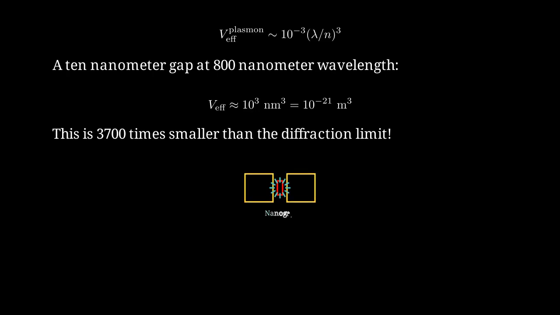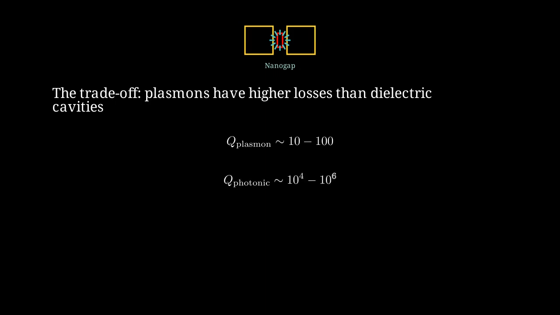Two metal nanoparticles, separated by a nanoscale gap, create a plasmonic hotspot with extreme field enhancement. The trade-off is that plasmonic cavities have higher losses due to metal absorption, limiting their quality factors. Plasmonic quality factors are typically 10 to 100, much lower than photonic crystals, while photonic crystal cavities can achieve Q factors of 10,000 to 1,000,000.